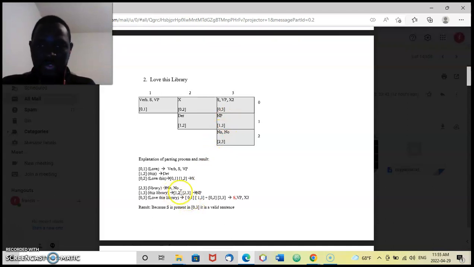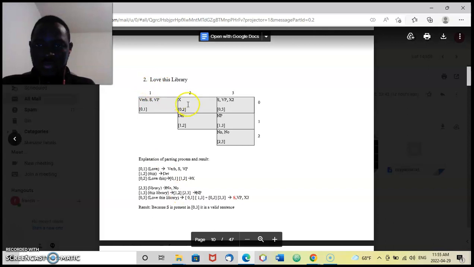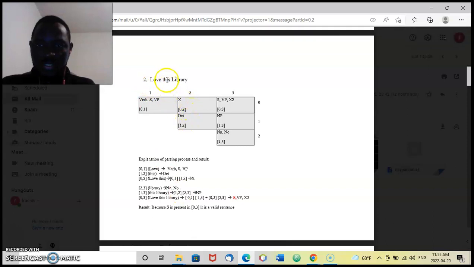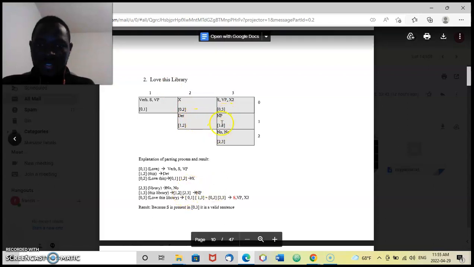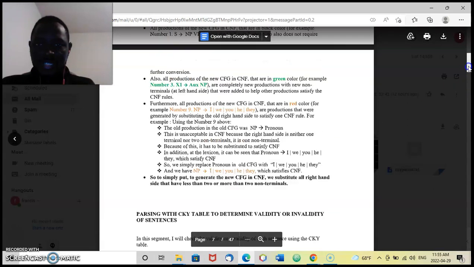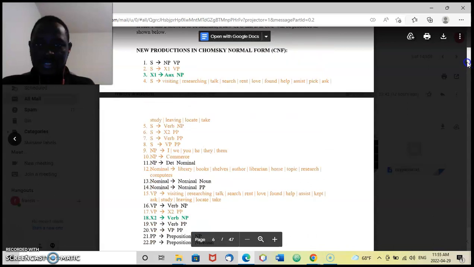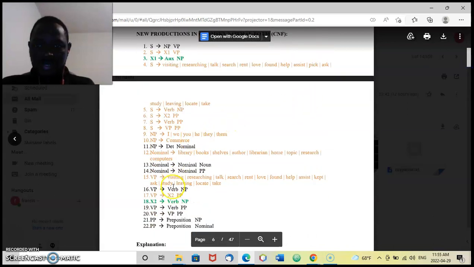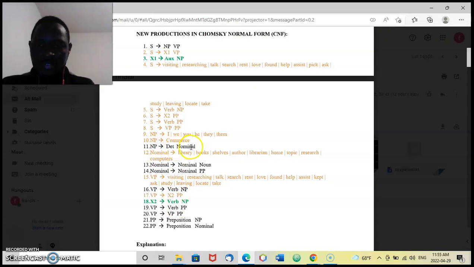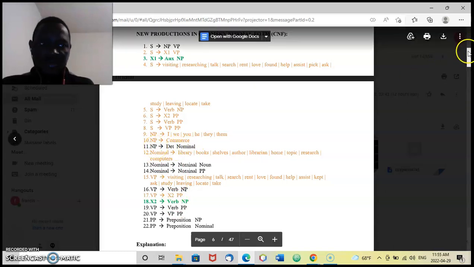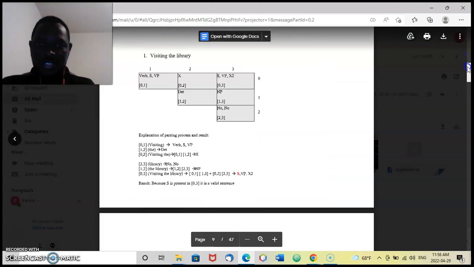It's either 1 to 2, which is this one, the determinant, or 2 to 3, which is the library. So is there any place where determinant and nominal, or determinant and noun, occur? Yes, there is a place like that: determinant and nominal, which is NP. So that is how NP got into this place.